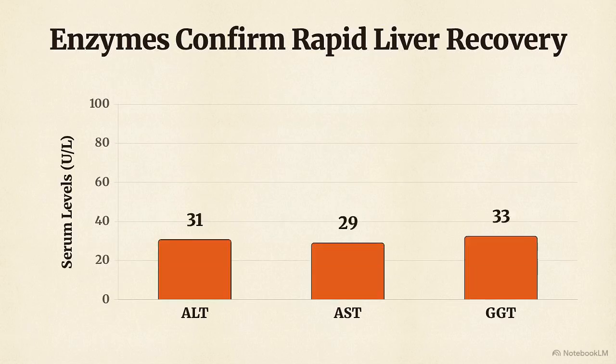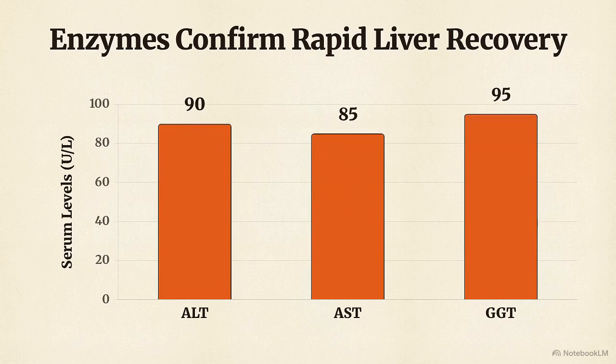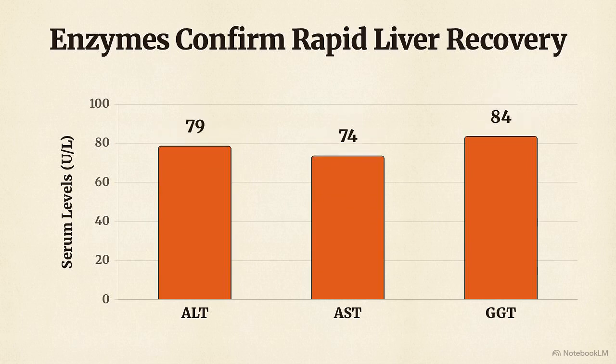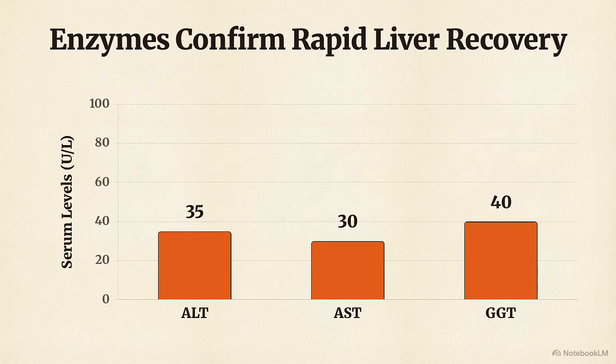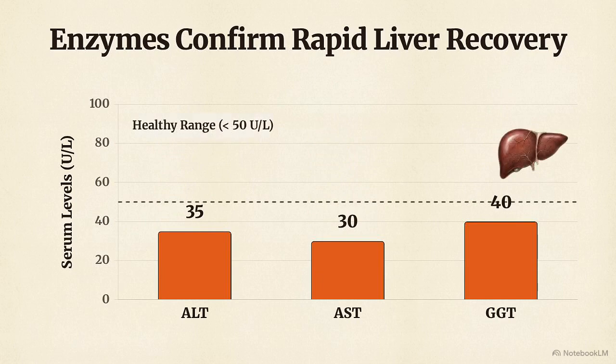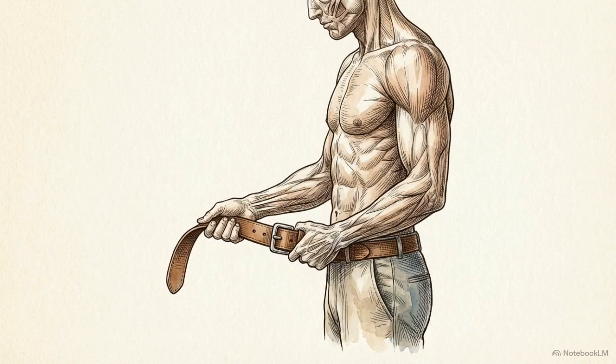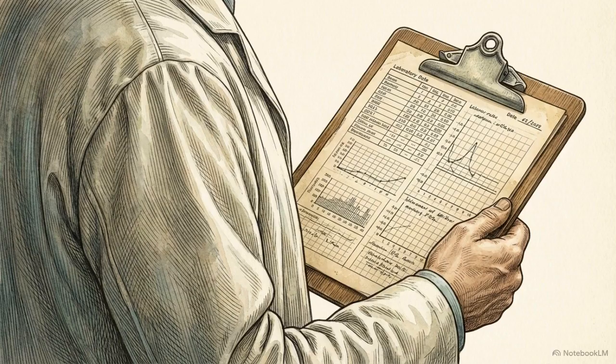Clinical results are often visible within 4 to 8 weeks. During this window, blood tests typically show a significant decrease in liver enzymes, specifically ALT, AST, and GGT, indicating reduced cellular damage. These internal changes are usually accompanied by a measurable reduction in waist circumference, weight loss, and improved triglyceride levels.